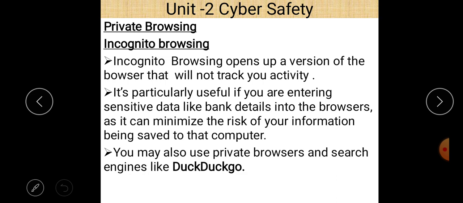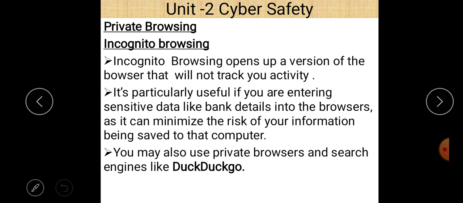There is a search engine named DuckDuckGo, which is a part of incognito browsing. So first of all, incognito browsing basically, if you want to hide your sensitive information, like your bank details or the password of a debit card or credit card, and you don't want to save this type of information in your computer system permanently, then you can use incognito browsing. So incognito browsing helps you reduce the risk of such a copy of the data. It opens up a version of the browser that will not track your activity, so the browser does not track your particular activity regarding your sensitive information.